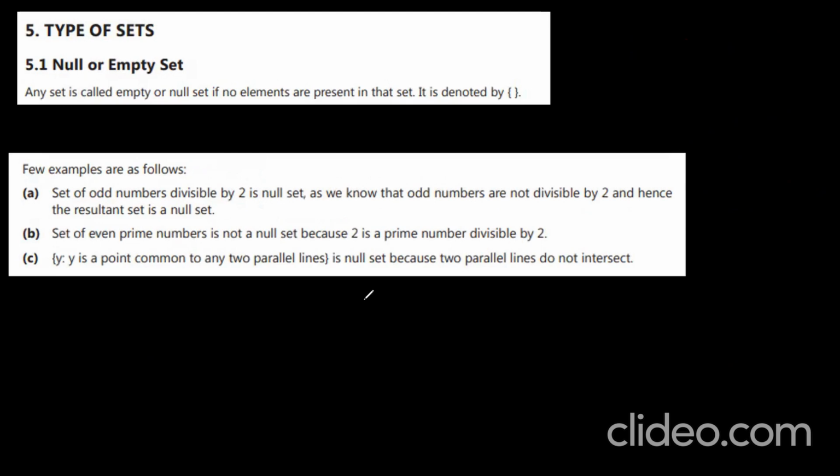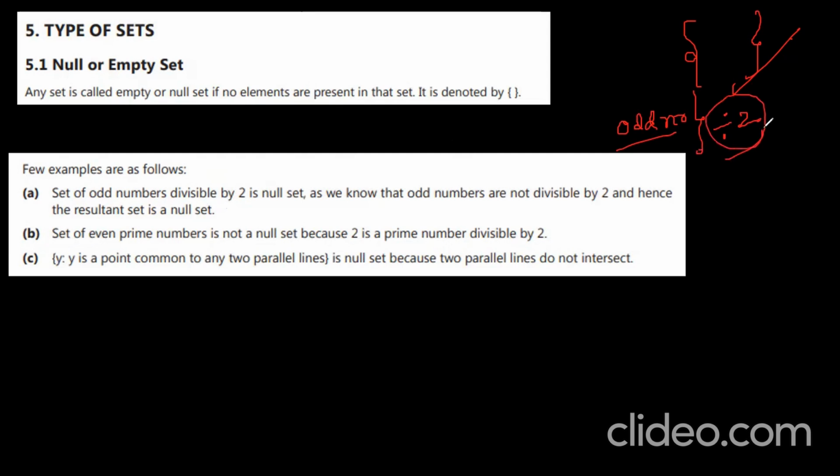There are different types of sets. I already told you that any set which contains no elements, empty, okay, can be called an empty set, or null set, you can say. A few examples. Set of odd numbers divisible by 2. Odd numbers which are divisible by 2, they are saying.